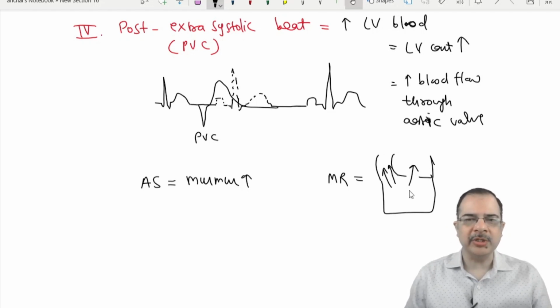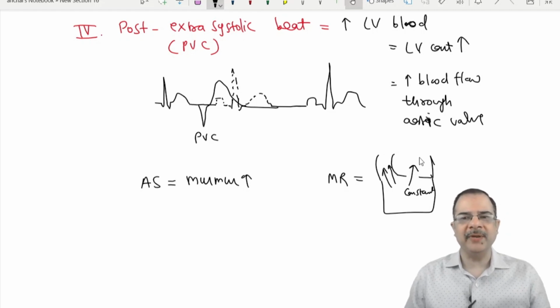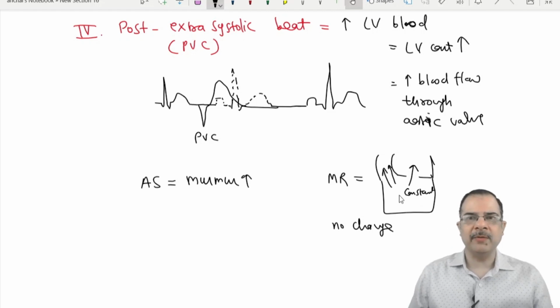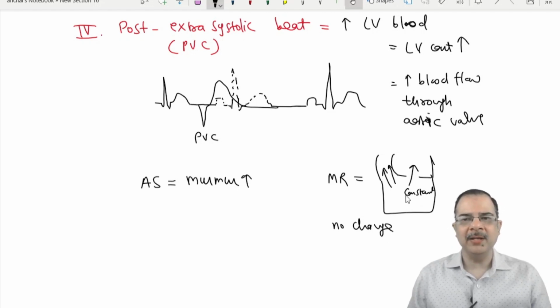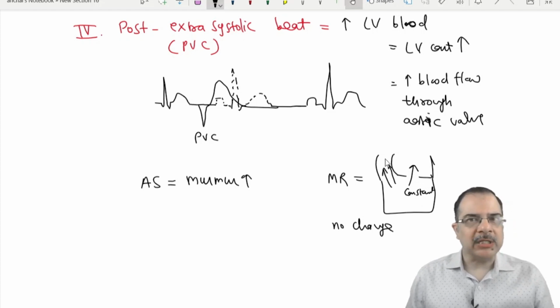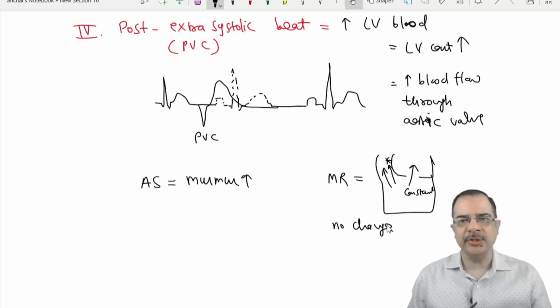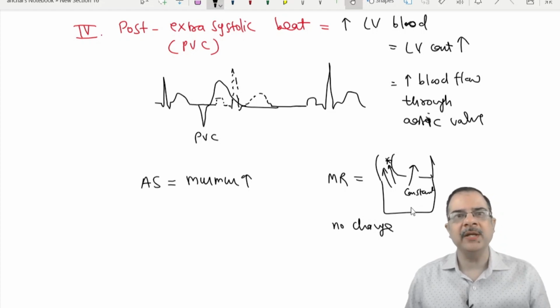The blood going into the left atrium remains constant. So there is no change in the murmur, because whatever extra blood accumulated in the left ventricle will not go back; the extra blood of the post extrasystolic beat will go towards the aorta side. So there will be no change in the murmur of MR in a post extrasystolic beat.